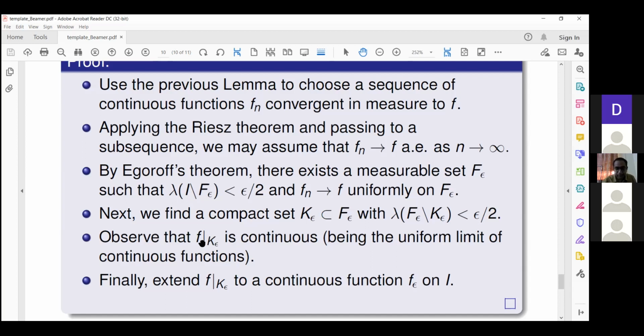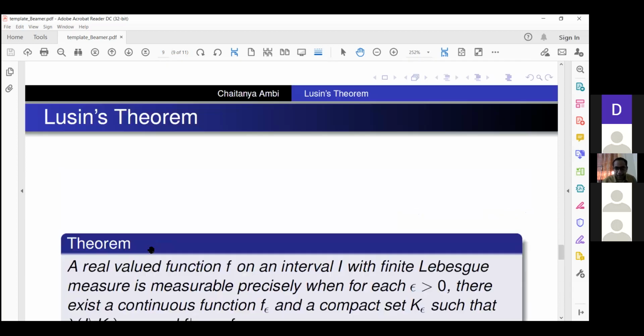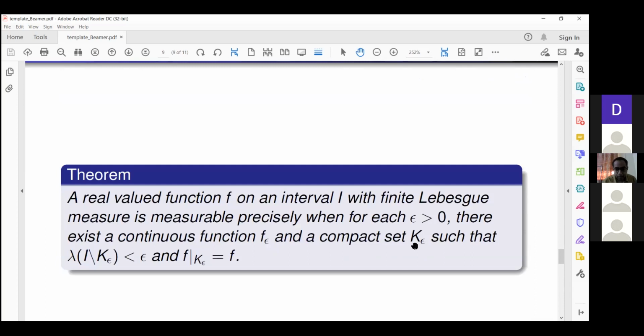That is, I will go one slide. I require a continuous function f epsilon on a compact set which approximates this interval, and such that f epsilon restricted to k epsilon is simply f. That is the original function.